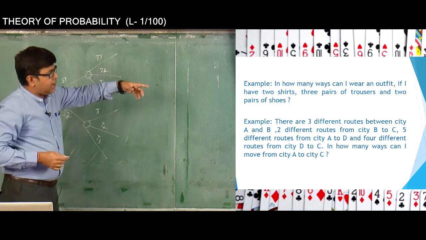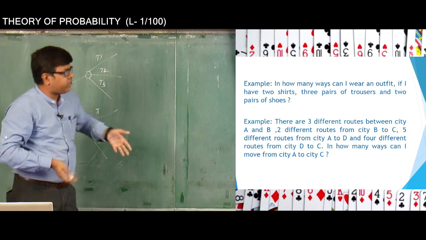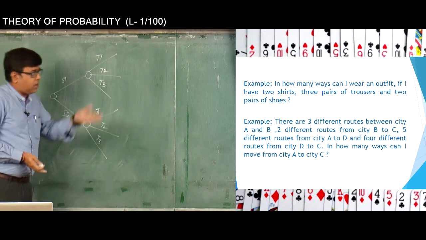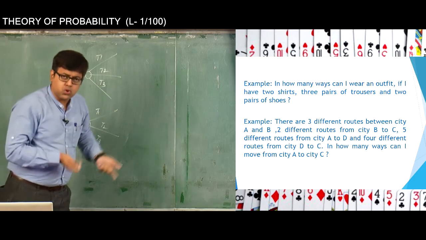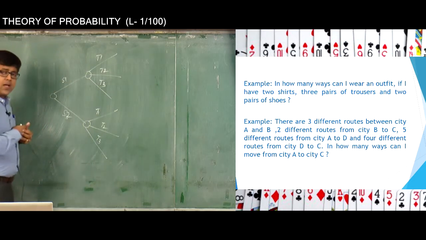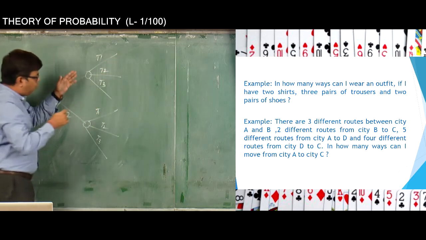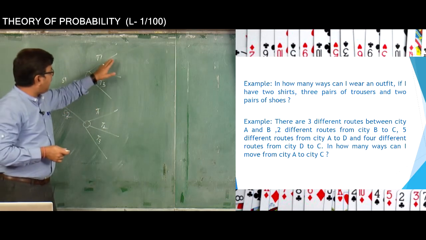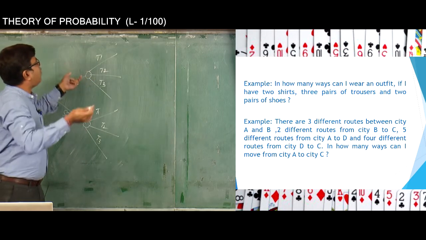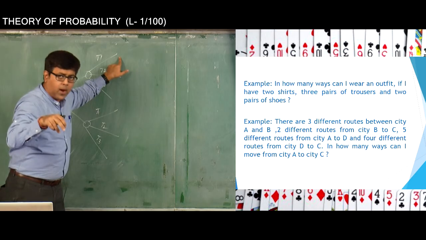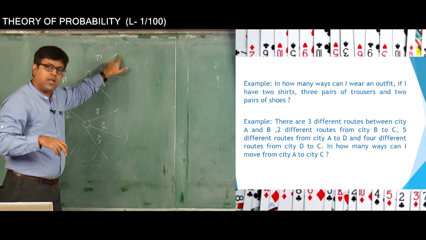But that's not all, because I have 2 pairs of shoes, since an outfit means shirt, trousers as well as the shoes, as per the data given in the problem. So I have 2 pairs of shoes to wear. Now if you go back to this diagram, say you are wearing shirt S1 and trouser T1.